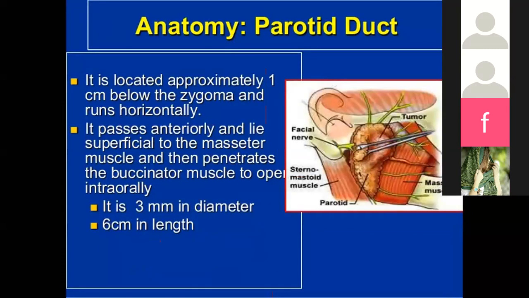So the anatomy of the parotid duct. The parotid duct is located approximately 1 centimeter below the zygoma and it runs horizontally. It passes anteriorly and lies superficial to the masseter muscle and then penetrates the buccinator muscle to open intraorally. Now the parotid duct is 3 millimeters in diameter and 6 centimeters in length.